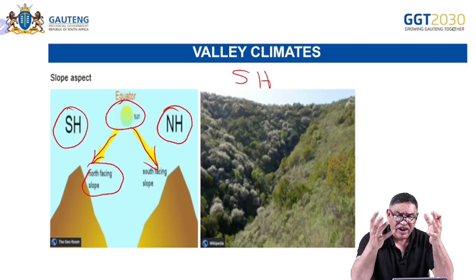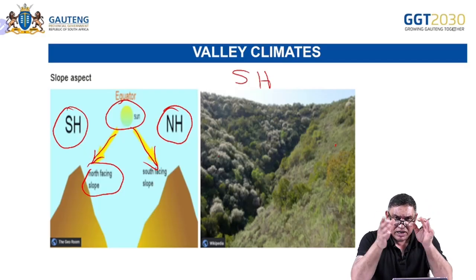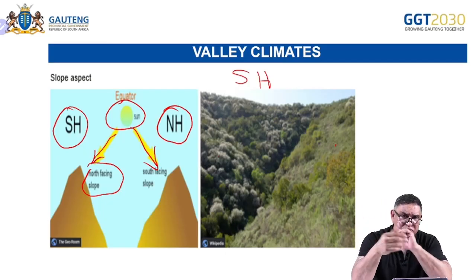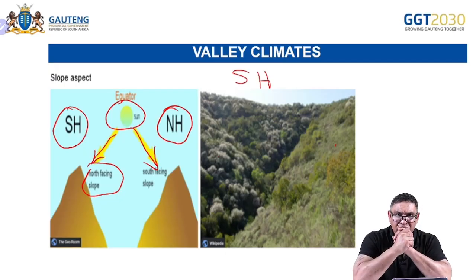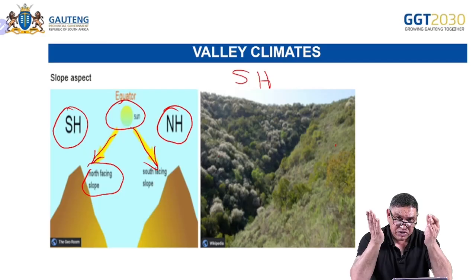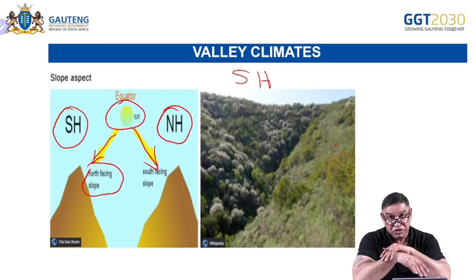We know trees like cooler areas, and shrub and maybe shorter crops like maize would like warmer climates. Of course, in the southern hemisphere, north-facing slopes are warmer and the south-facing slopes are cooler.